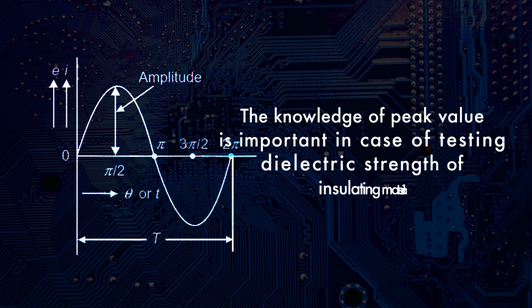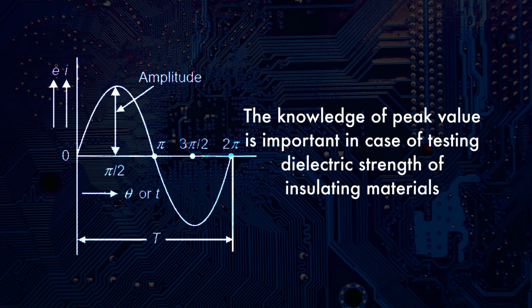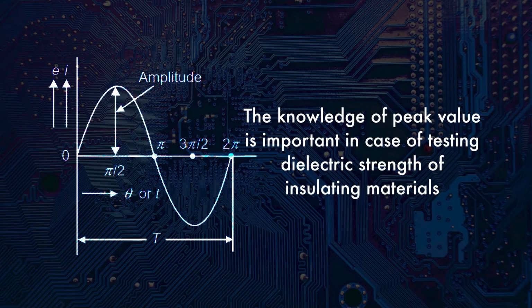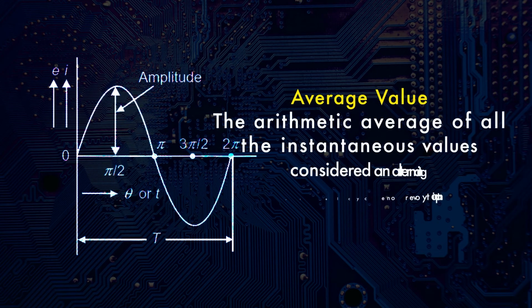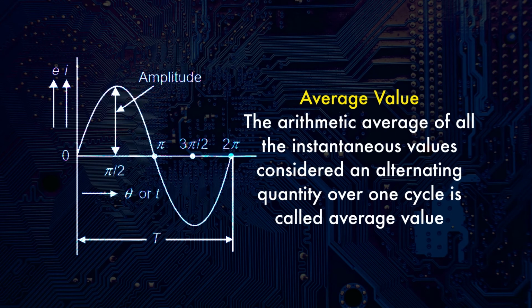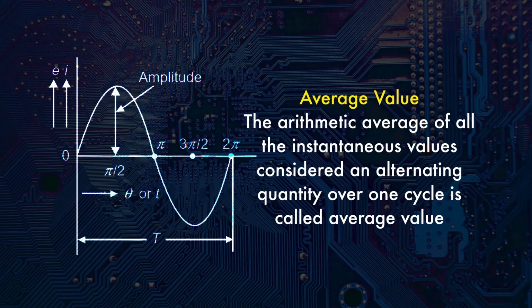The knowledge of the peak value is important in case of testing dielectric strength of any insulating materials. Now we have to know about what is the average value. The arithmetic average of all the instantaneous values of an alternating quantity considered over one cycle is called average value.